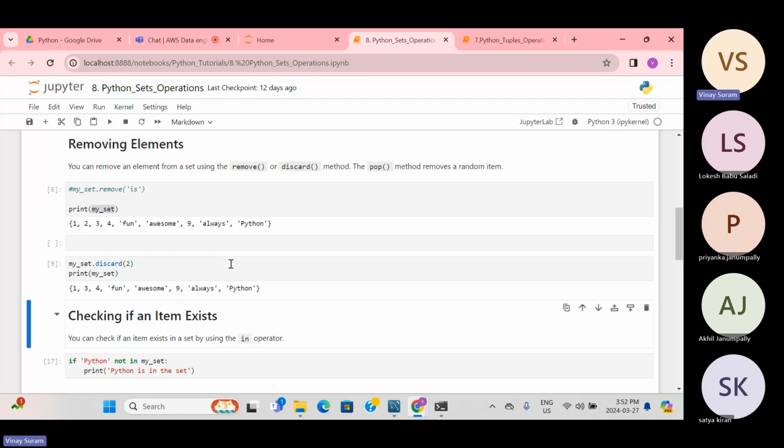So remove is something where, whenever you write some value in the remove function, it will check whether that particular item is available or not. When I talk about set, the discard function will just check if it exists. If it does, remove it; otherwise, just ignore it. That's it. But remove will throw an error. So these are the two differences.